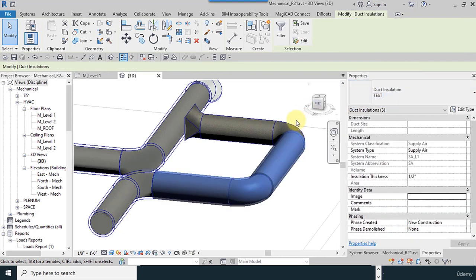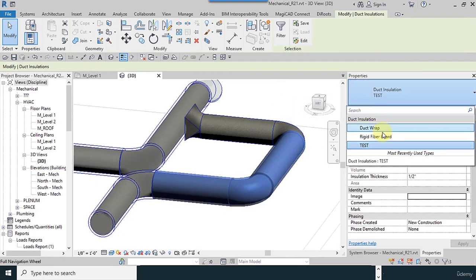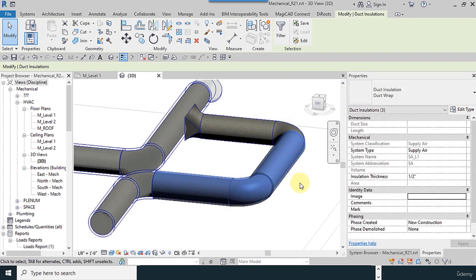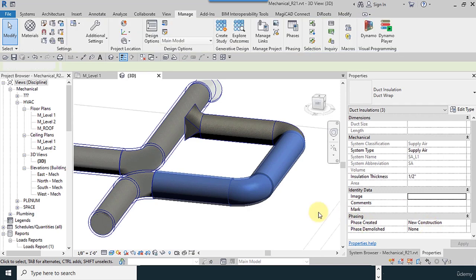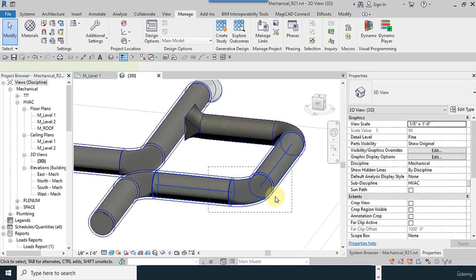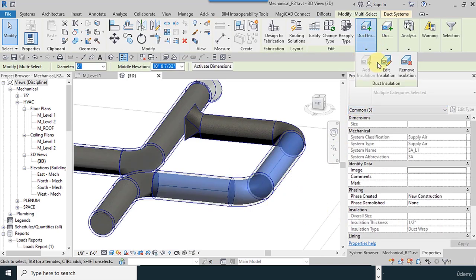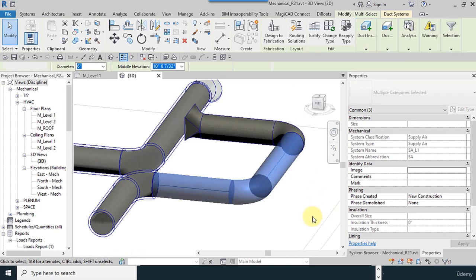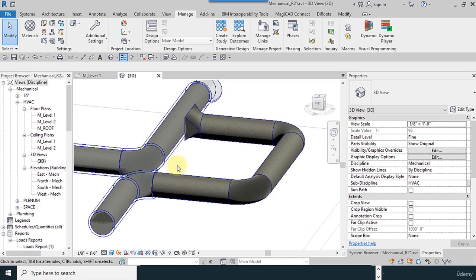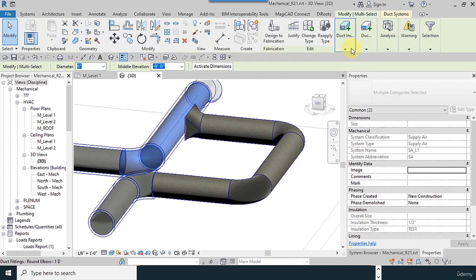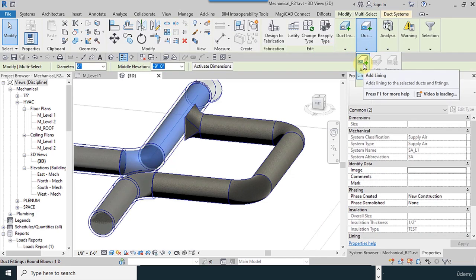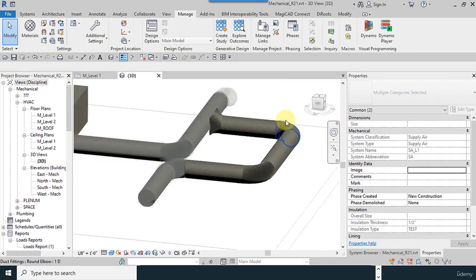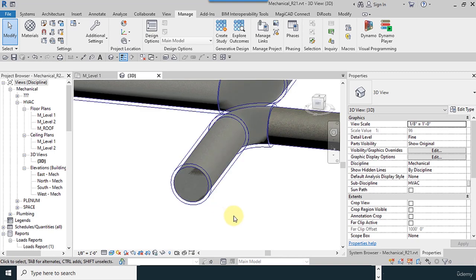This is for editing the insulation. For example, duct wrap, and change the type of the insulation, or remove the insulation. Answer the prompt with yes, and add lining.